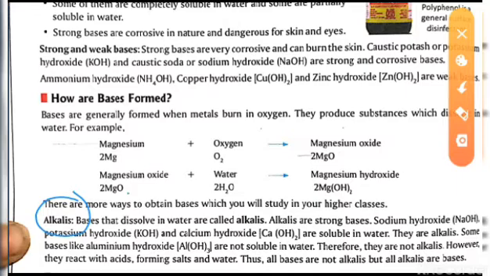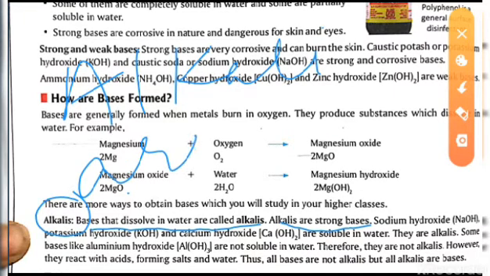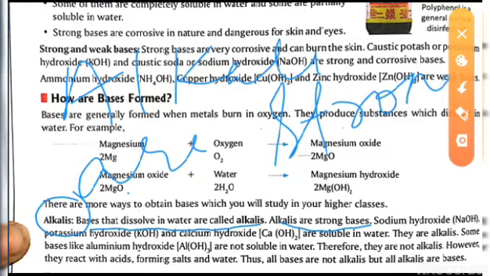Here it is written, bases that dissolve in water are called alkalis. That means the bases that can be dissolved in water are called alkalis. Alkalis are strong bases. Again, one more thing, alkalis are strong in nature.